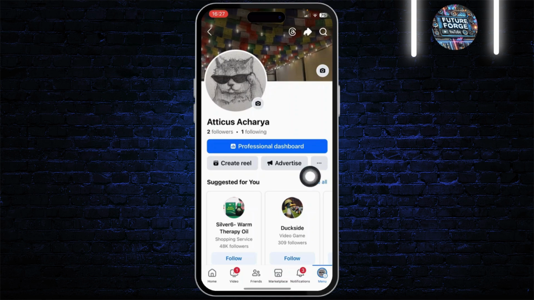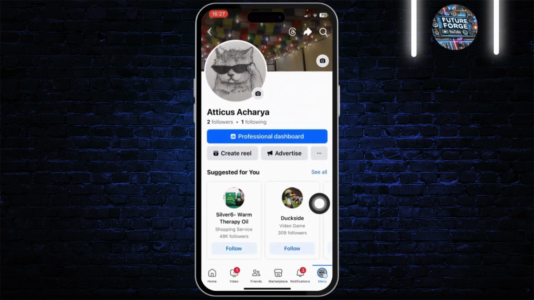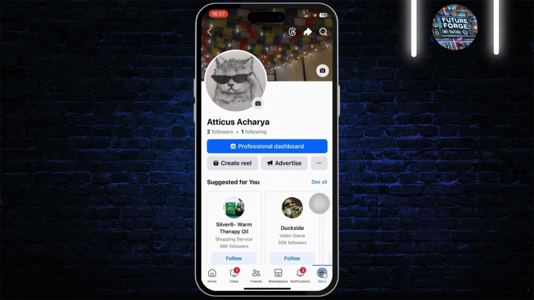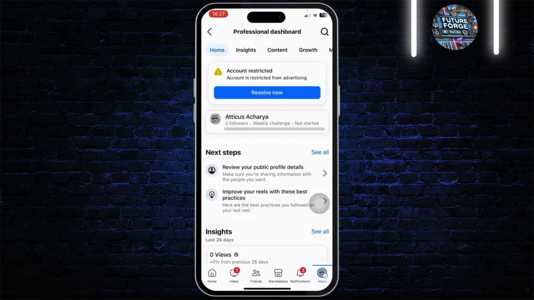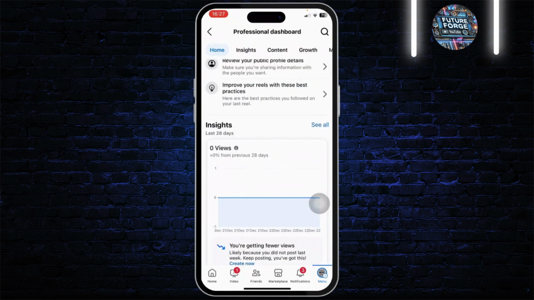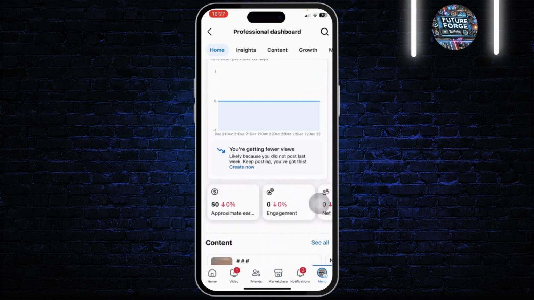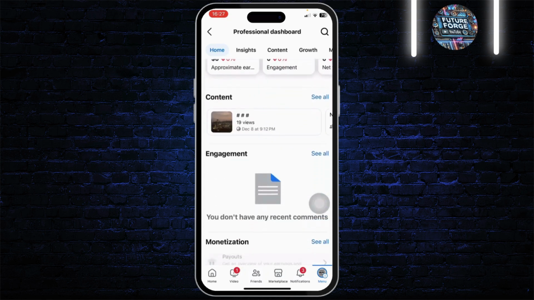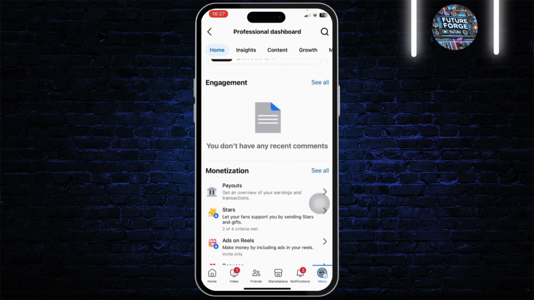Now, for that, I've changed my account to professional mode. So as you can see right here, I have the professional mode on. So I'll just head over to the professional dashboard. And if I just scroll down, I will see the insights option. Now, if I want to see the insights, I'll just head over to the insights section.